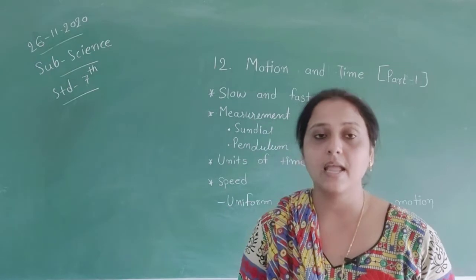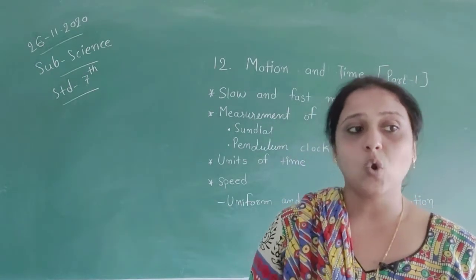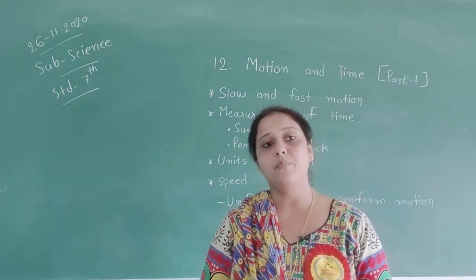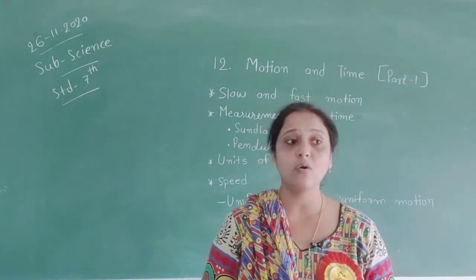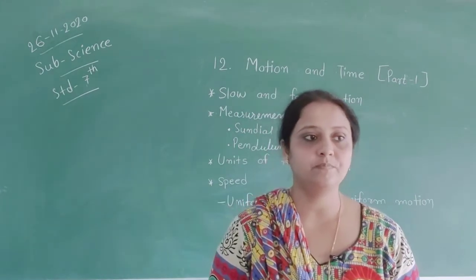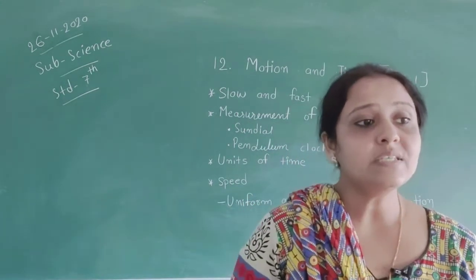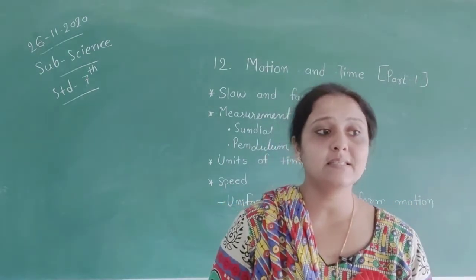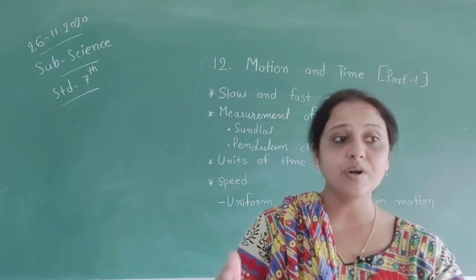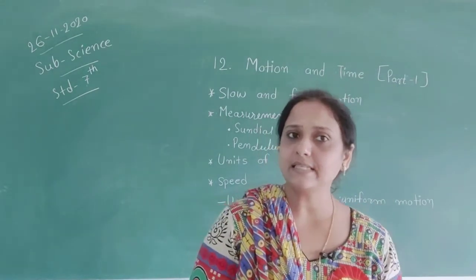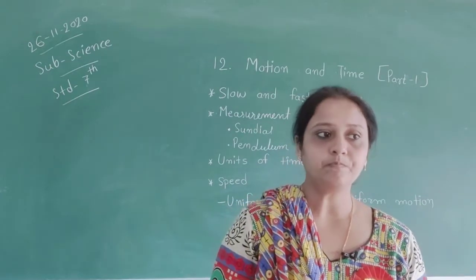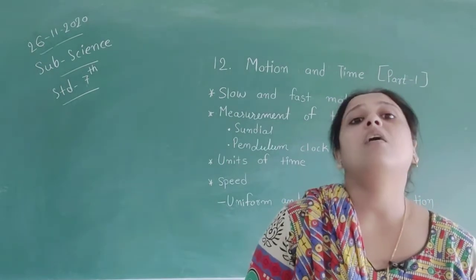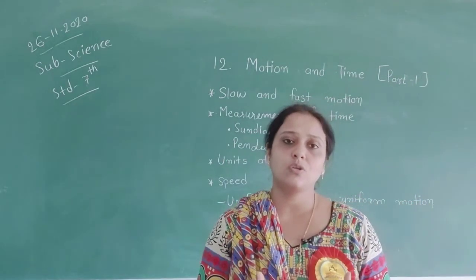Then the other devices of time measurement used by the people of older times were candle clocks and sand clocks. You can see in figure 12.4 a candle clock and also a sand clock. Romans actually used sand clocks, which work on the principle that a definite amount of sand takes constant time to fall from the upper chamber to the lower chamber. You are familiar with this clock. The sand clock is also called an hourglass.